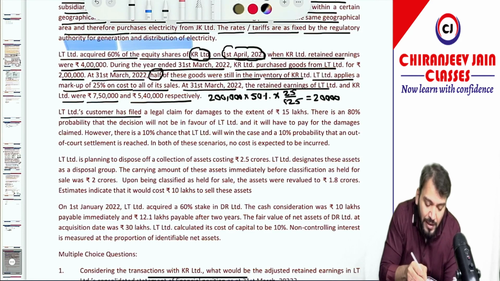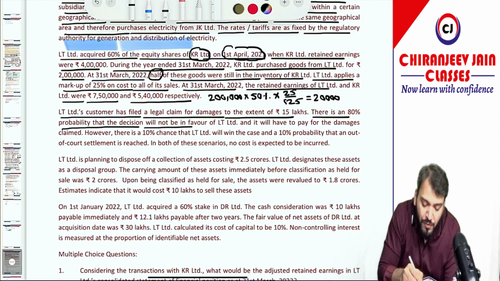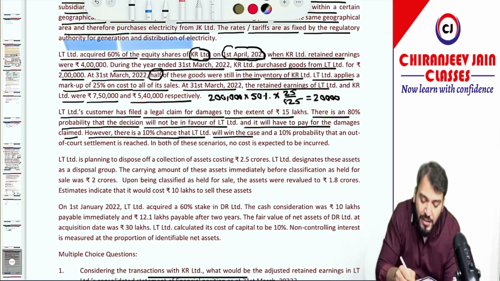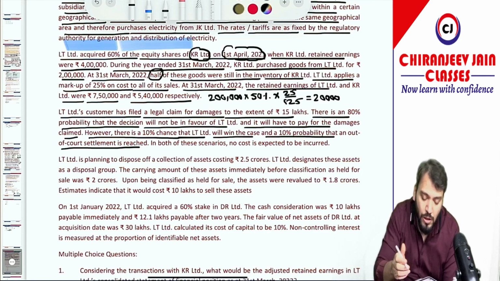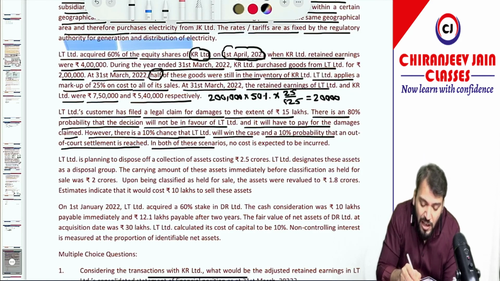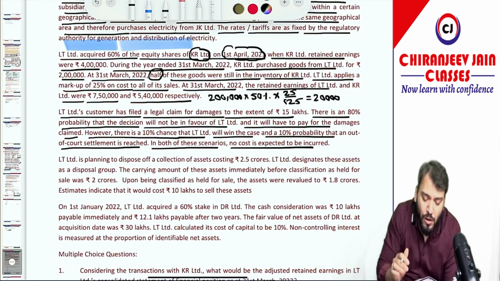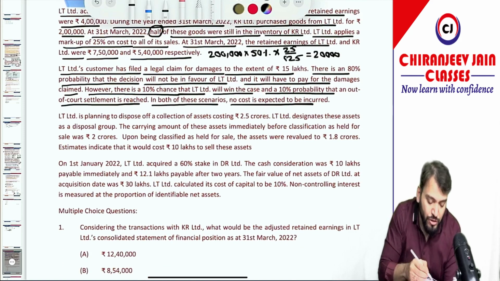LT Limited's customer has filed a legal claim for damages to the extent of 15 lakh. There is an 80% probability that the decision will not be in favor of LT Limited and it will have to pay the damages claim. However, there is a 10% chance that LT Limited will win the case and a 10% probability that an out of court settlement is reached. In both these scenarios, no cost is expected to be incurred. Of course, we can say there is an 80% chance that they will not win the case. Therefore, the provision should be created. Let's see what question they have asked.